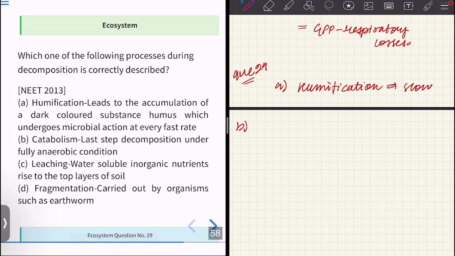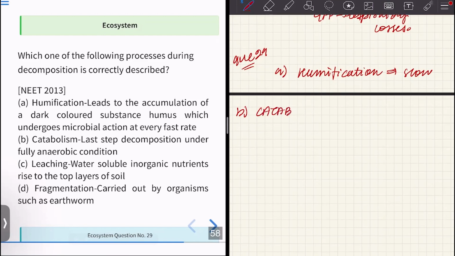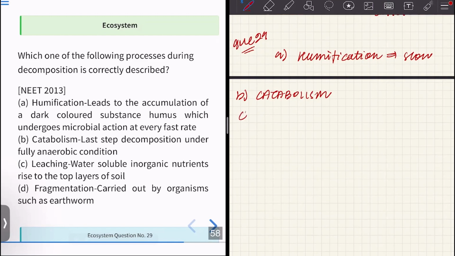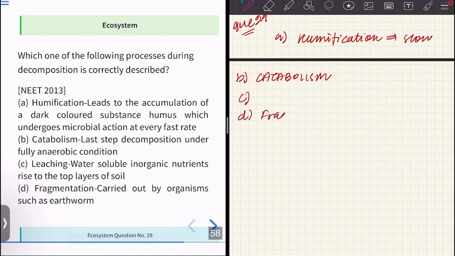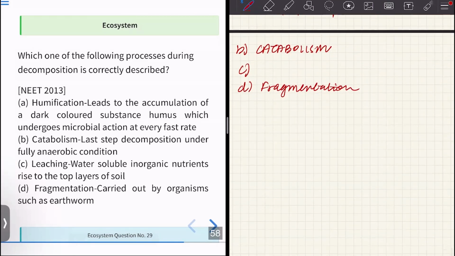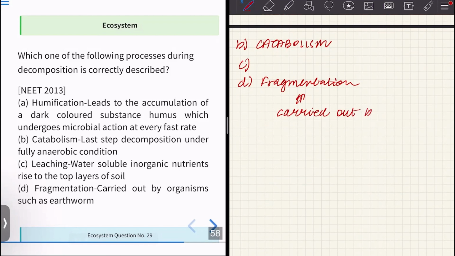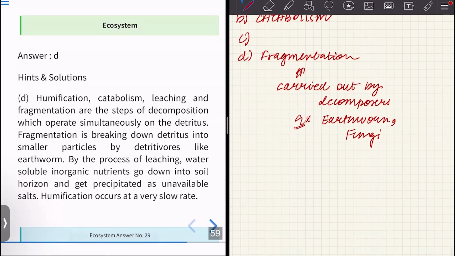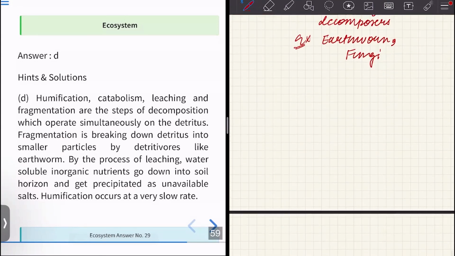Moving on, we have option B, which is catabolism, and the definition they've given is actually incorrect. Then we have leaching, where water soluble inorganic nutrients do not rise to the top layers of soil. And fragmentation is given as an example of something usually carried out by decomposers. An example of a decomposer is either earthworm or fungi. So humification, catabolism, leaching, and fragmentation are actually the steps of decomposition.